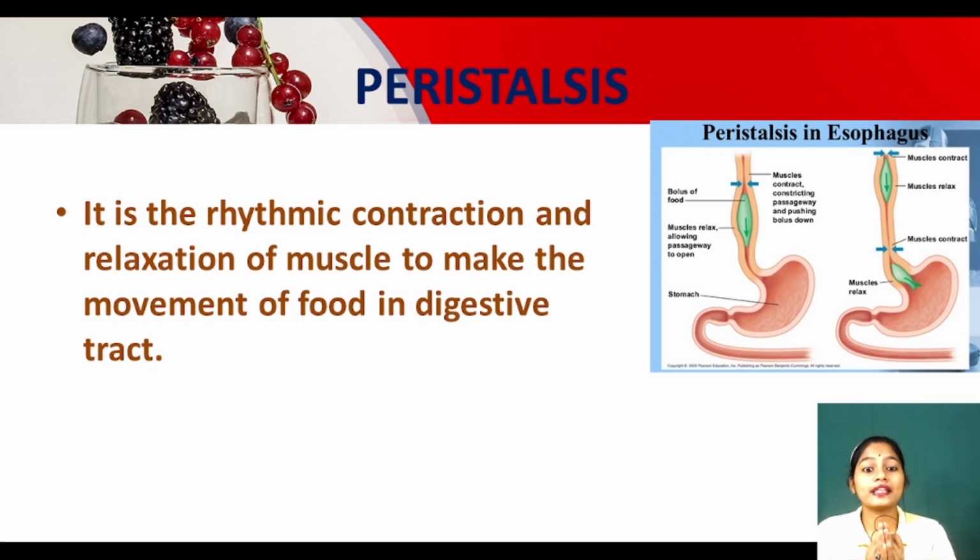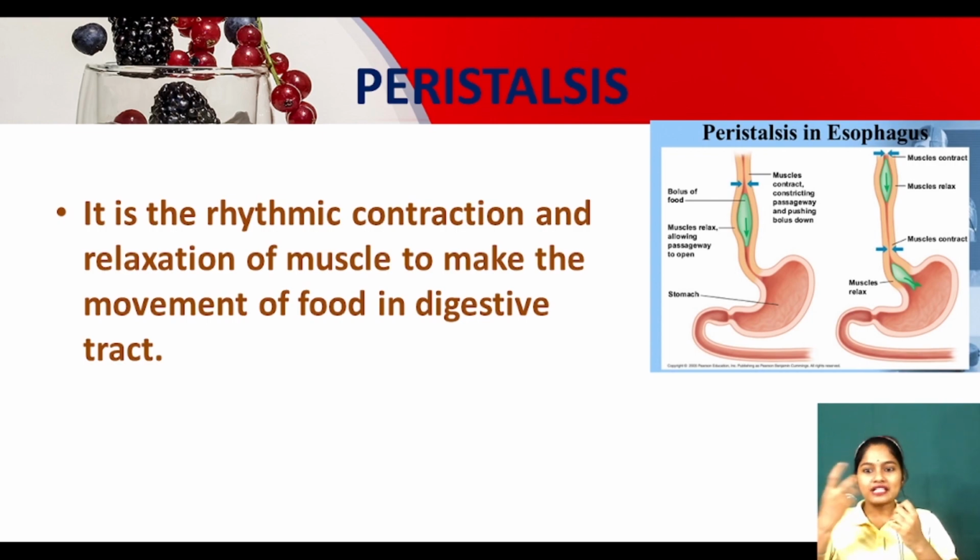This is called rhythmic, meaning one time it will contract, one time it will relax. So this rhythmic contraction is called peristalsis. This movement happens in our food pipe or esophagus. It is the rhythmic contraction and relaxation of the muscle to make the movement of food in the digestive tract.